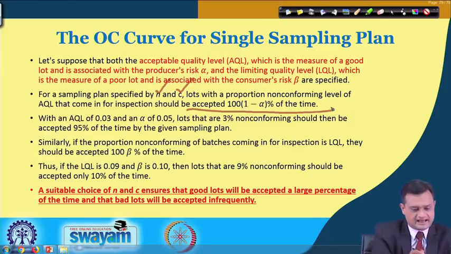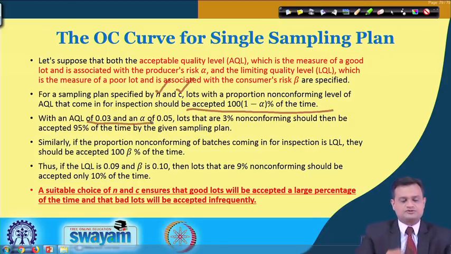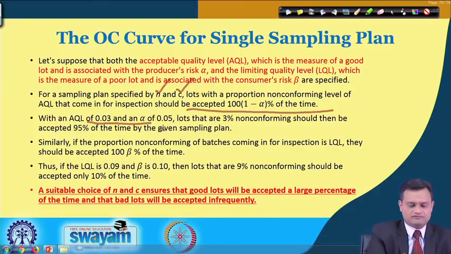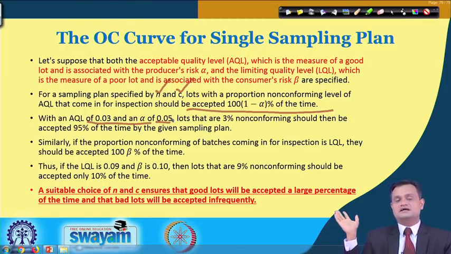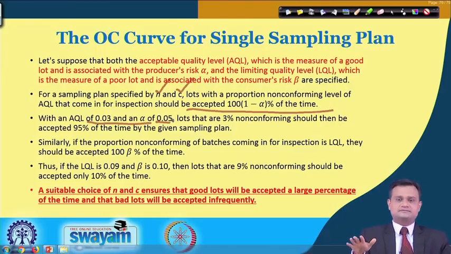In the same way, I can say that AQL is 0.03 and alpha is 0.05. So I would say that lots that are 3% non-conforming should be accepted 95% of the time by the given sampling plan.